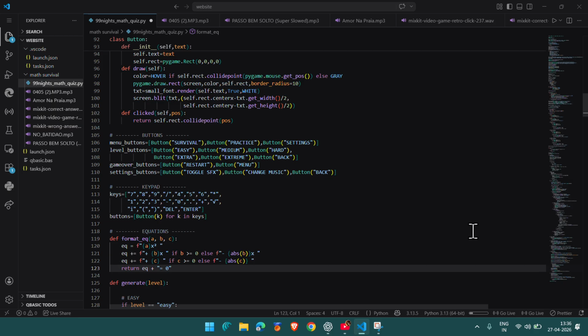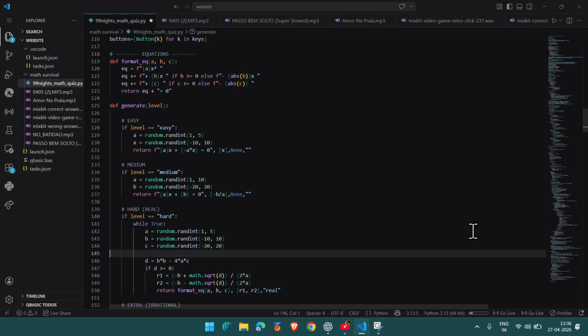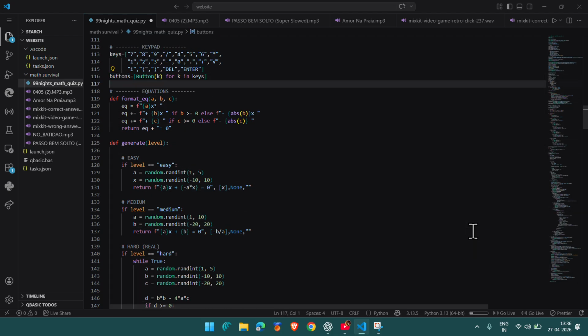And then for equations, the main part, the questions in which you have the answer. Because of formatting, we have to format. You obviously know, these are just everything.